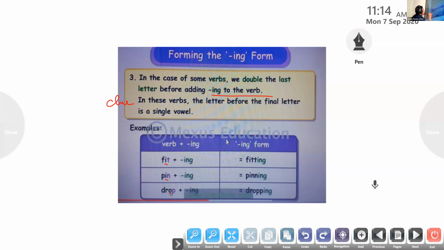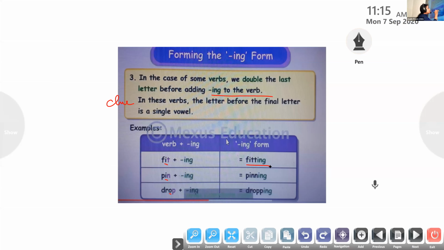If the letter before the last letter is a vowel, the last letter has to be doubled. If it's a consonant, no need. Have all of you understood? Okay, so fit. When we add ing to the verb, it becomes fitting. So T has to be doubled.